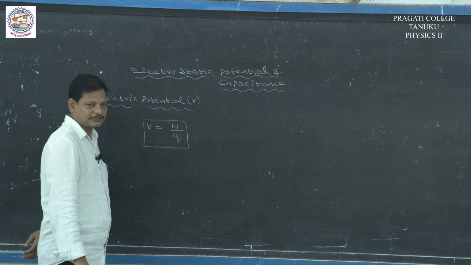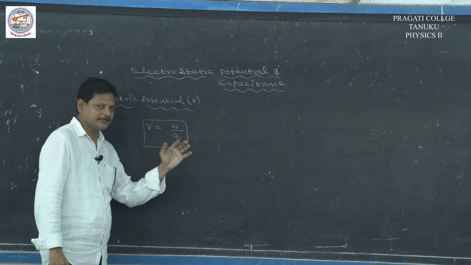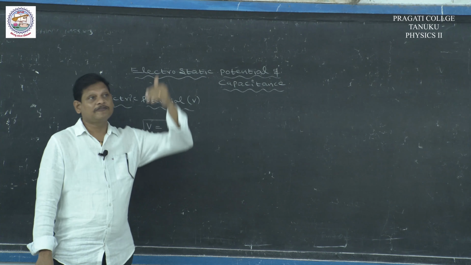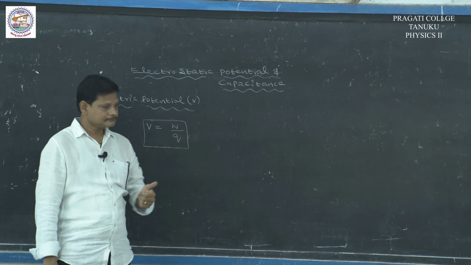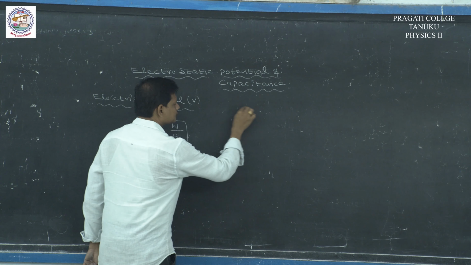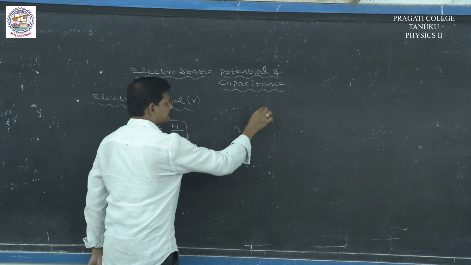What is meant by the electric potential? The work done per unit charge simply, or the work done in bringing a unit positive charge from infinity to a point in the electric field. It means, let us consider a charge Q. It produces an electric field around it. So, electric field is nothing but its influence, which is active up to a certain limit. Let it be 10 centimeters.